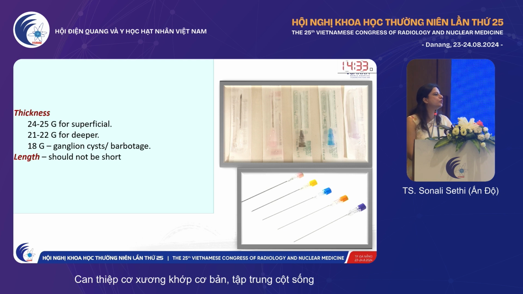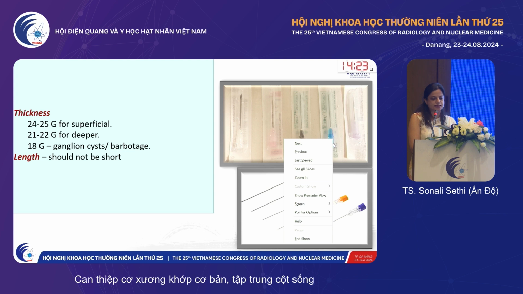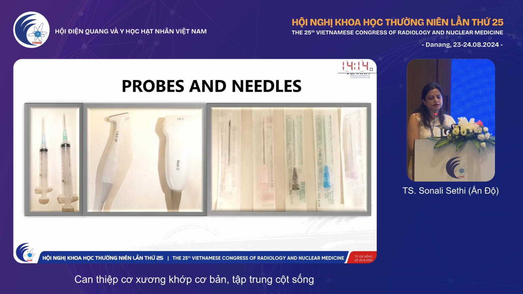Most of the MSK interventions for pain are basically done on superficial structures, and hypodermic needles are good enough. A thicker gauge needle for barbotage and ganglion cyst aspiration, but we need to make sure that the length should never be short because you might reach the target and then be upset about not reaching it.